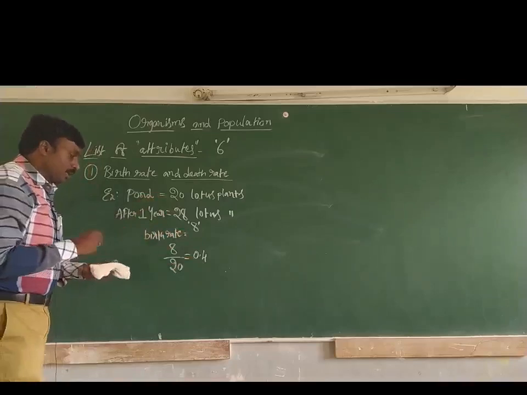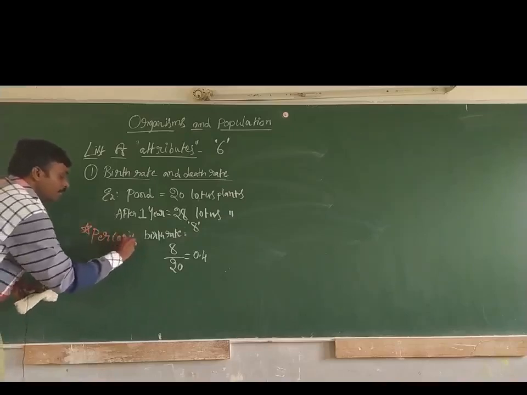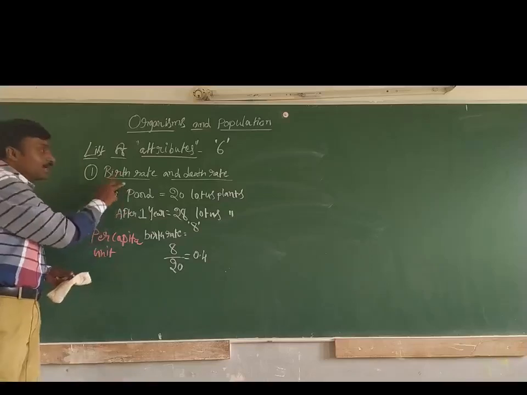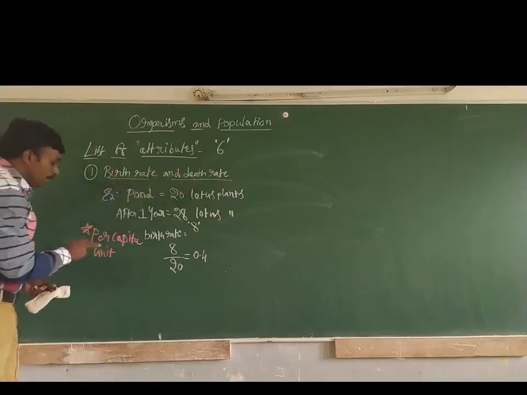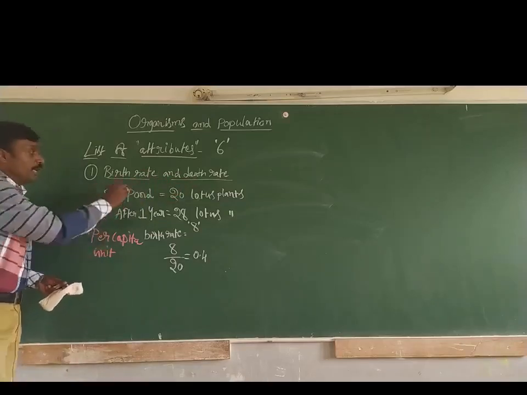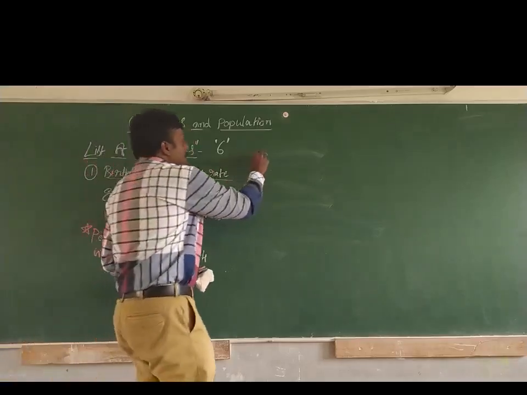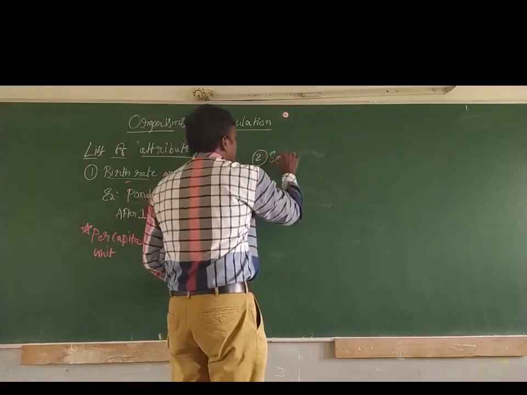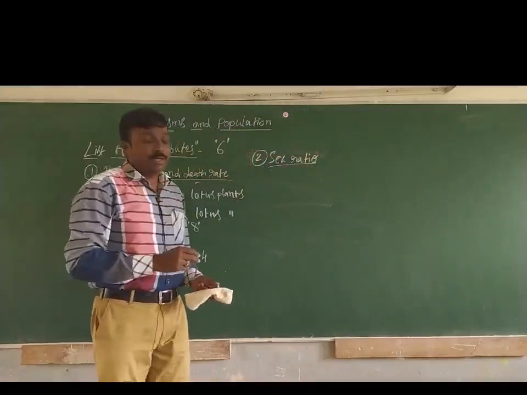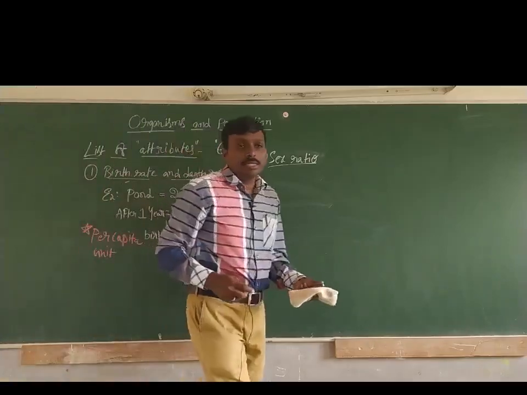And remember the most important thing: per capita is the unit used to express the birth rate and death rate. Per capita, very very important. So moving on to the next, the second one, sex ratio. In the list we said 6 attributes. The first one is birth rate and death rate, and the second one is sex ratio.